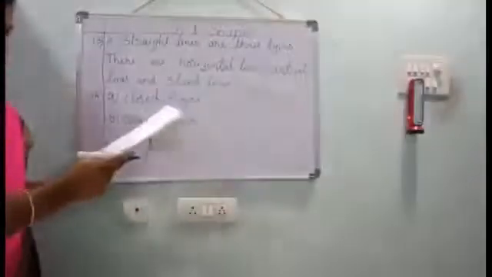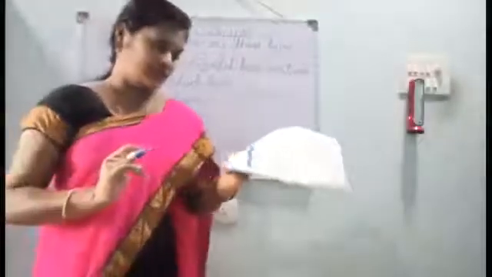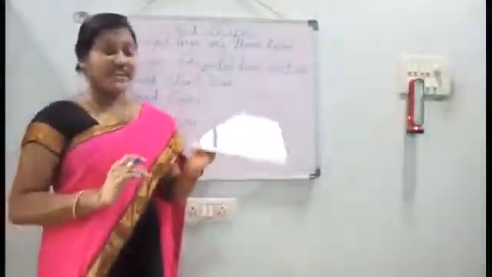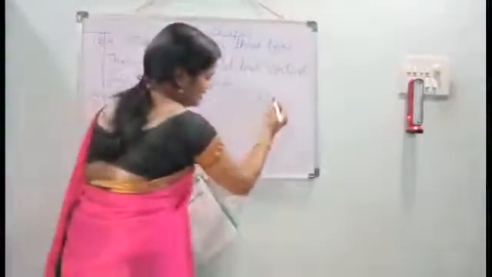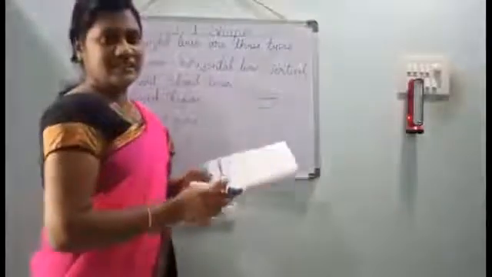Okay, children. 15th one. Application, very short answer question. How many equal sides does a square have? See here, this is a square. How many equal sides does it have?